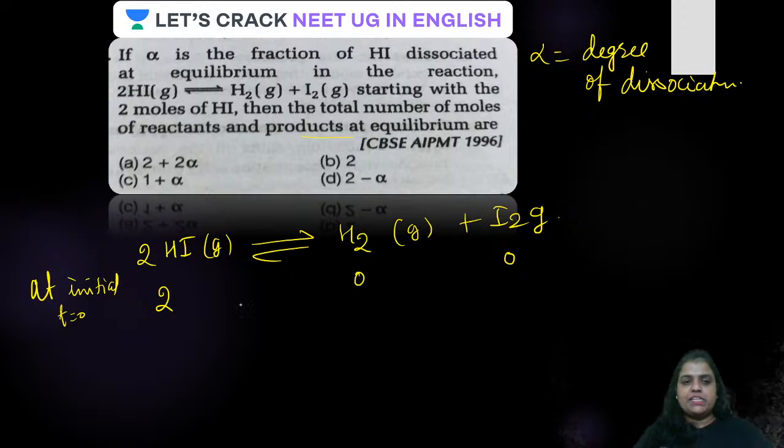Now suppose alpha is the degree of dissociation. It is very, very clear, guys. 2 moles of HI is going to give 1 mole of H2 and 1 mole of I2 from this balanced stoichiometric ratio. First, you have to look whether the reaction is balanced or not. If not, do that. This particular reaction given on the screen is very much balanced. So it is very clear that 2 moles of HI on dissociation will give 1 mole of H2 and 1 mole of I2.